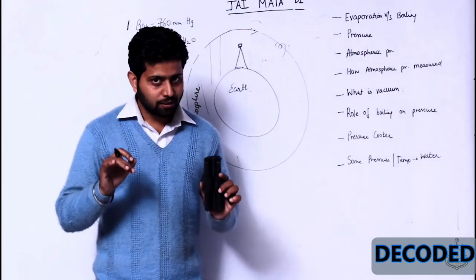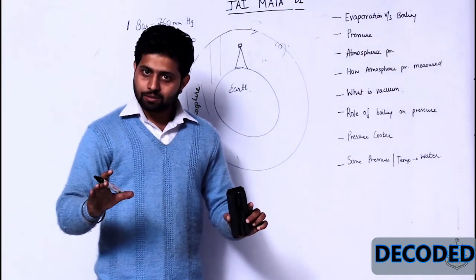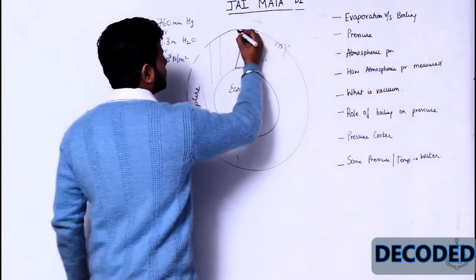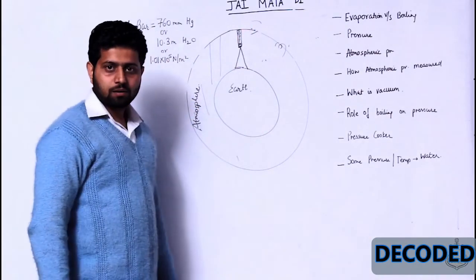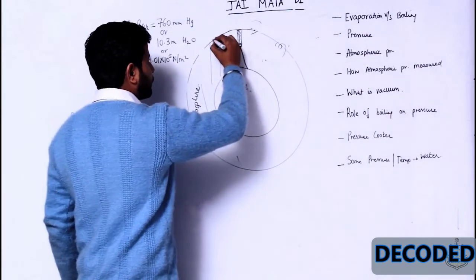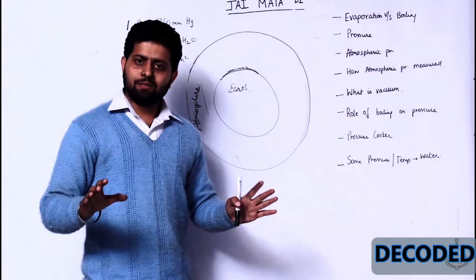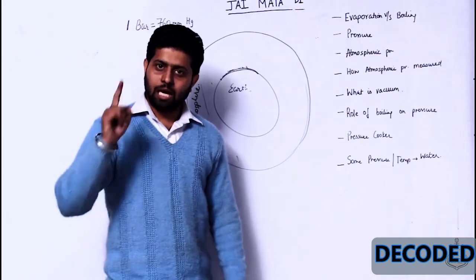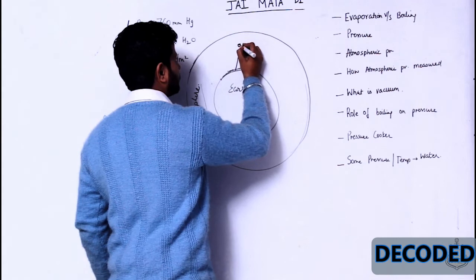Now I am taking a 5 seconds break. 1, 2. I hope you got the answer. Have you thought? Fine. Well guys, it will decrease. Why? Now only this much air column is acting on it. When you were standing at sea level, because this is sea, it was this much layer. Now guys, Praneeth Mehta one day decided that he wants to become a mountaineer. So if I have to become a mountaineer, I will climb Mount Everest. And Praneeth Mehta climbed Mount Everest, and then one day he was sitting over here.